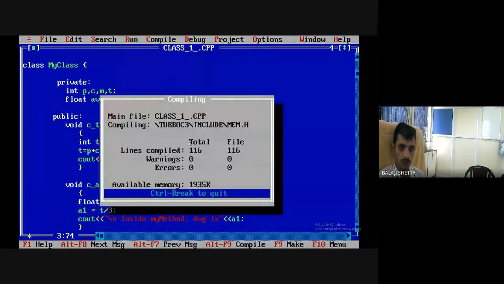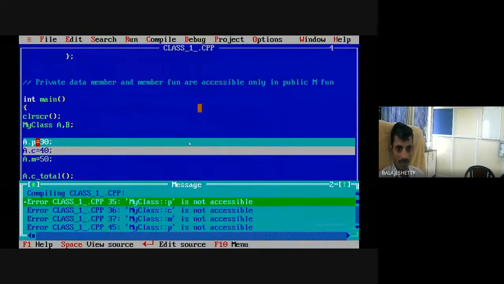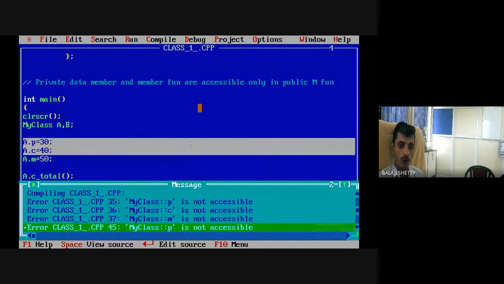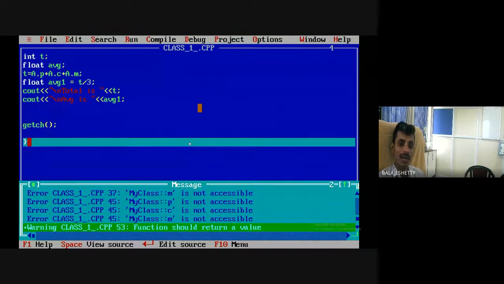Now let us run the code. Not accessible. Not accessible. You see the error. Why? Because all are private, and I'm accessing private variables inside void main, which is not allowed. This is the security of objects. We are doing encapsulation of data members and member functions under one name called an object.